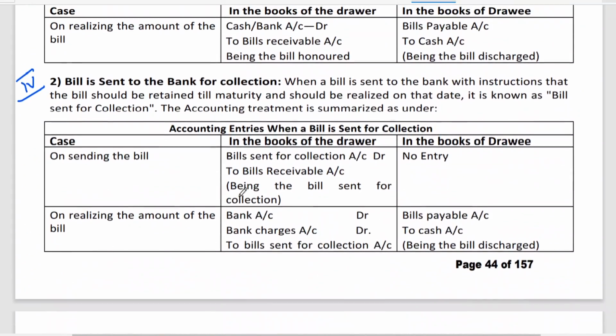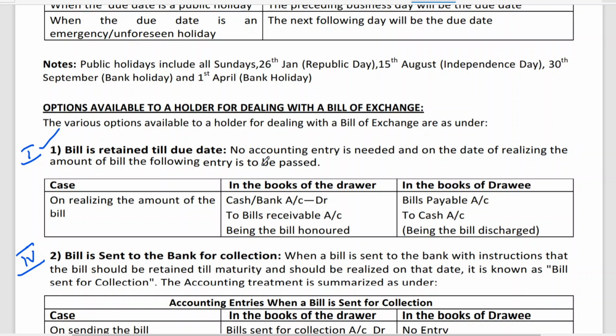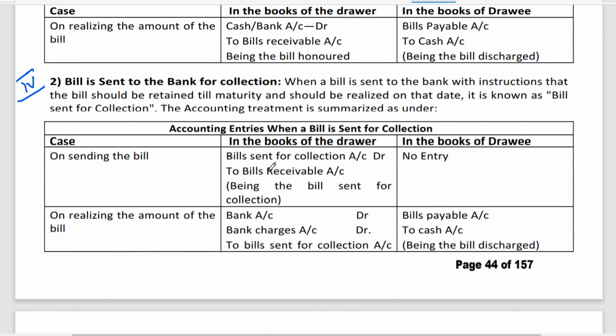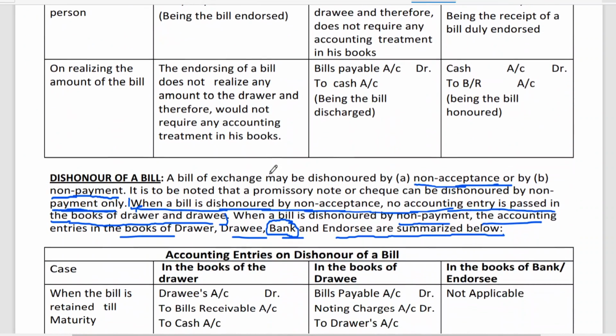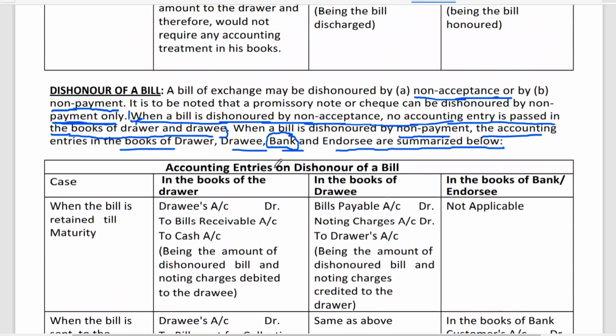Actually, why a bill has been drawn is not mentioned here. To have clarity on why a bill is drawn, and why you call it a trade bill: one trader has sold goods to another trader. That is the reason a bill has been drawn. In the example I took, A has sold goods to B, which means B owes A. To get a guarantee that he is going to make a payment on a particular date, the seller of the goods draws a bill, asking the buyer of the goods to sign it and send it back.